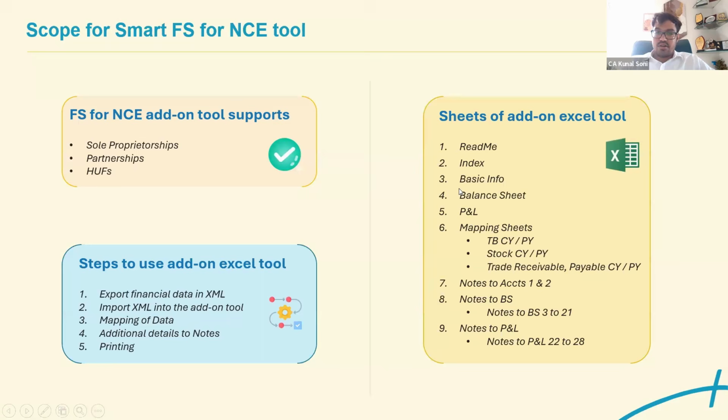They have even provided a detailed understanding that these are the sheets in Excel. We will go through each of the same: readme, index, basic info, balance sheet, PNL. Now balance sheet and PNL would be prepared by itself. Once you import the XML in Excel, your trial balance of current year and previous year, your stock inventory details of current year and previous year, and trade receivable and payable of current year and previous year, all these things would be imported directly in the Excel.